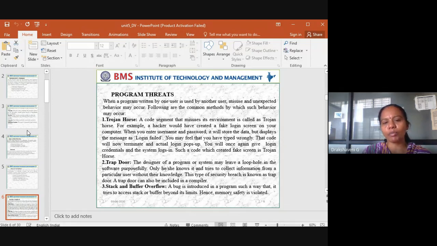The designer of a program or a system may leave a loophole in the software purposefully or accidentally. Only he or she knows it and tries to collect information from a particular user without their knowledge. This type of security breach is known as a trapdoor. A trapdoor can also be included in the compiler.